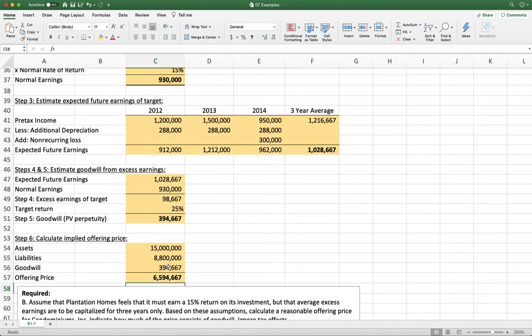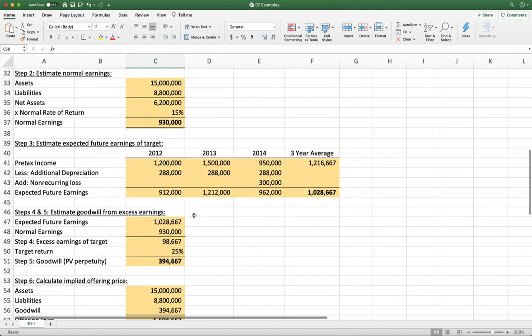Now, if you guys remember from fair value, we need to be a little bit careful here because we've made a lot of assumptions. This is just another estimate. So if you look up here, we're estimating that the fair value of the assets and liabilities are going to be these numbers, but we don't know that for sure. We haven't done our due diligence yet. Our normal rate of return is based on industry average, but how are we defining the industry? Who are we looking at? Did we take every firm in the industry? Did we take just our 5 biggest competitors? Where'd that come from?